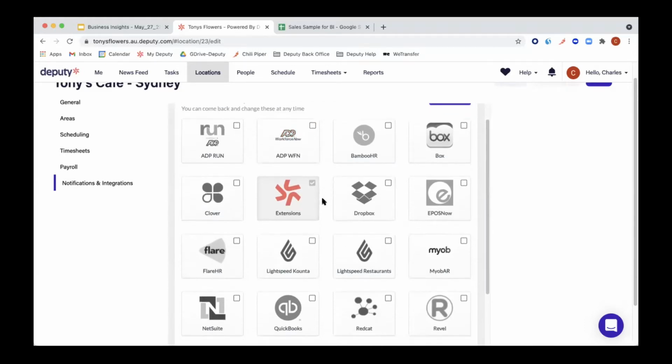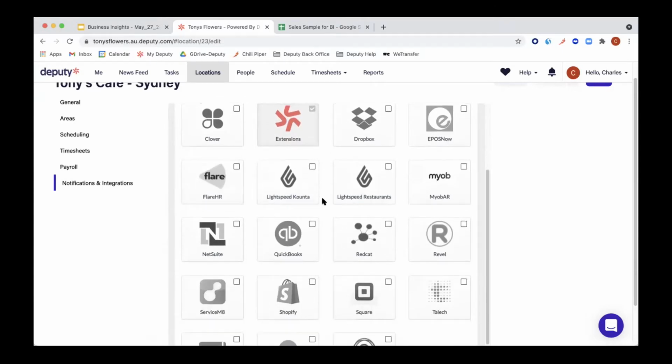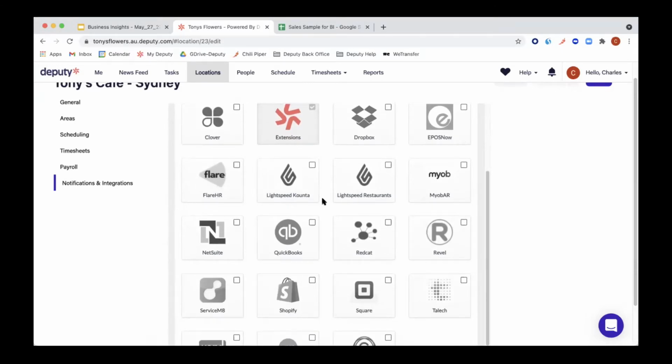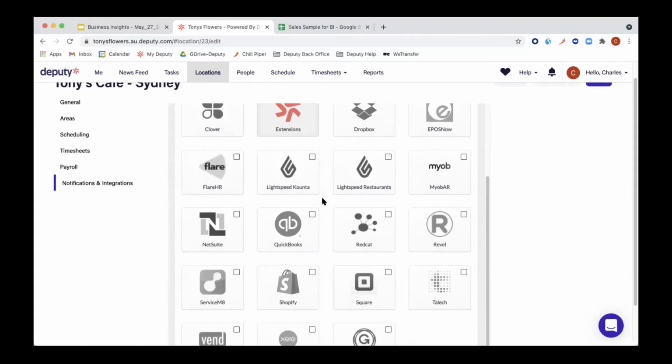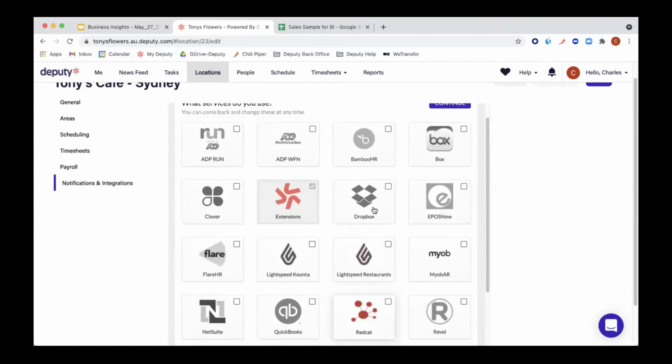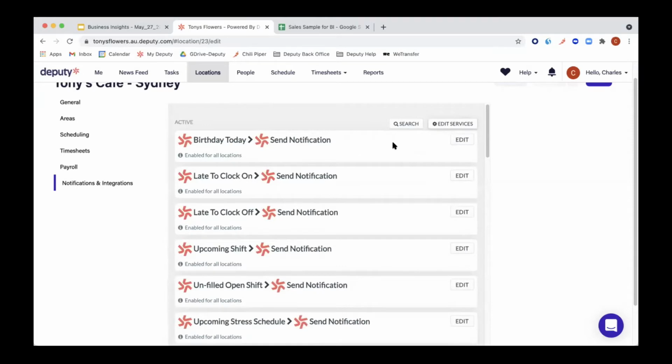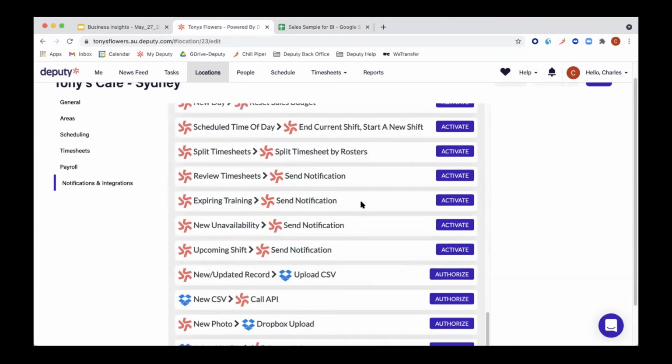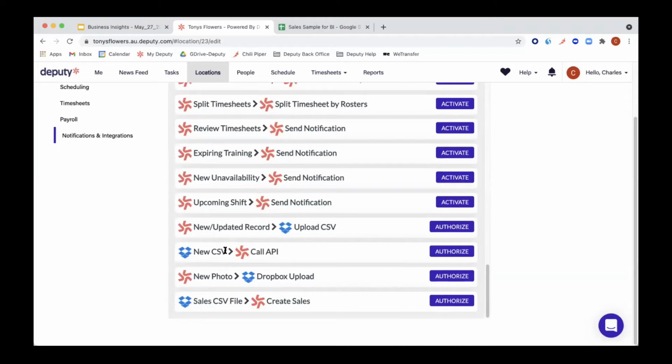If you can't find your point of sale software, so if you're not using Red Cat, Square, and so on, you can contact your point of sale representative. As we have an open API, we can create a bridge between our two softwares. Or the final solution is to use Dropbox. For that, all we have to do is click here on Dropbox and click on Continue. If we scroll to the bottom, we shall see there it is: new CSV, call API, new photo, Dropbox. And this is the most important one, sales CSV file, create sales.